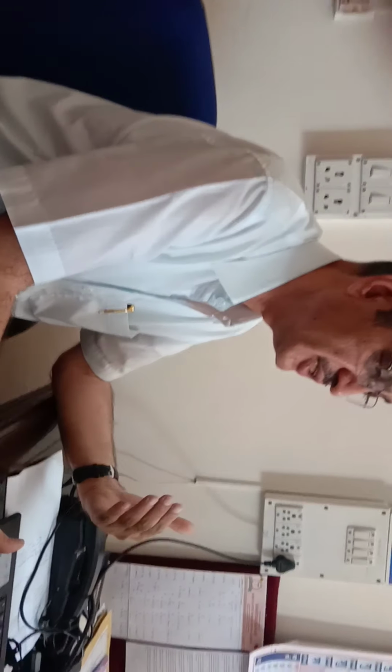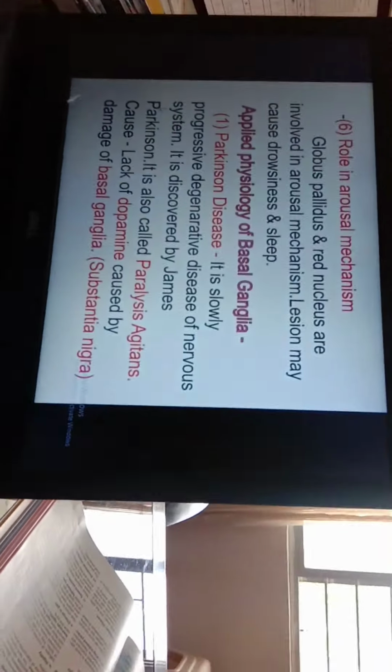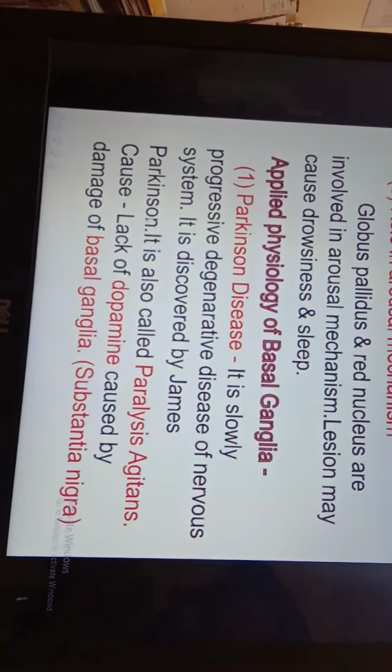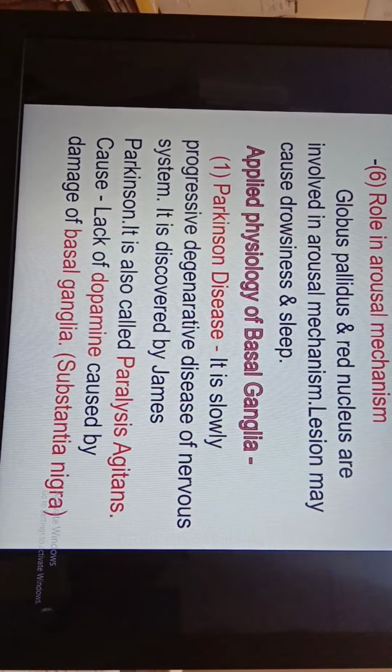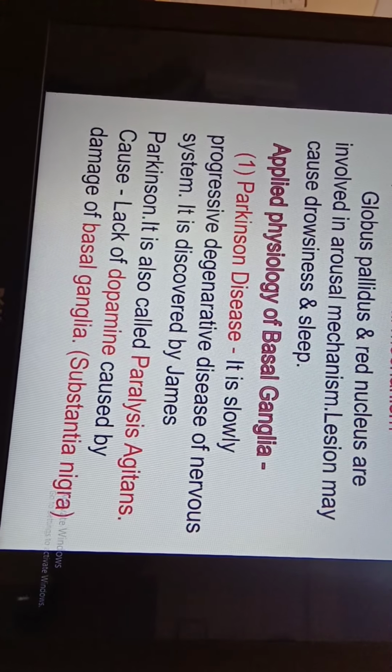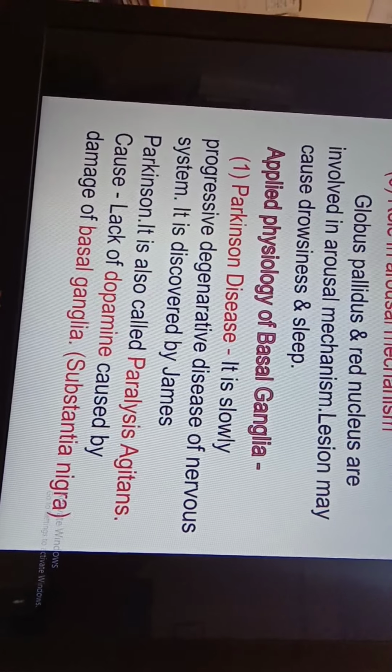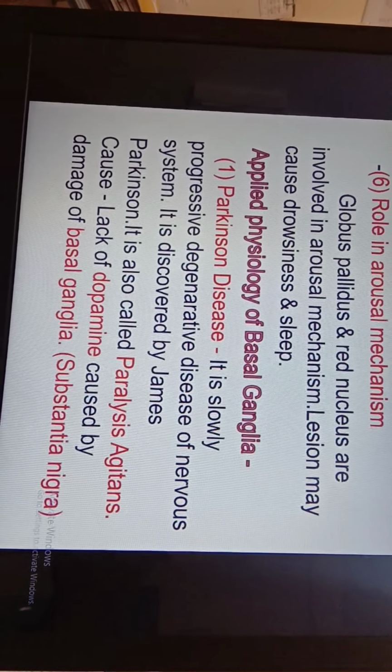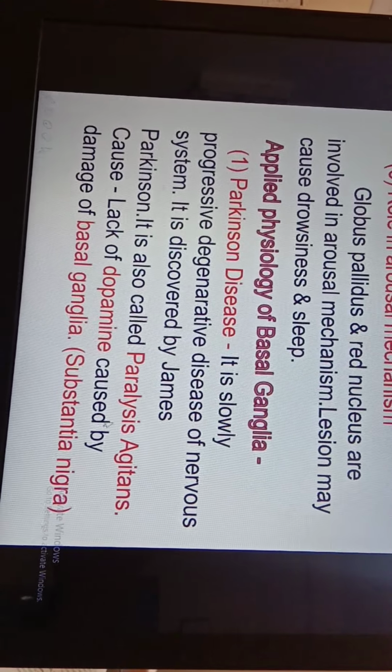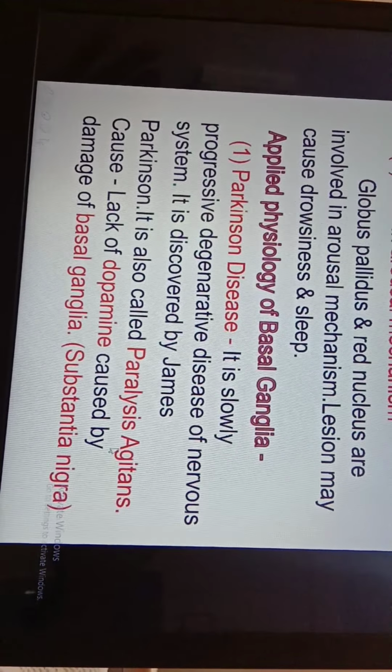In applied physiology, the important basic disease that we are supposed to study is Parkinson's disease. Parkinson's disease is a slowly progressive degenerative disease of the nervous system. It was discovered by James Parkinson, and that's why the name is given after James Parkinson. It is also called paralysis agitans, another name of Parkinson's disease.